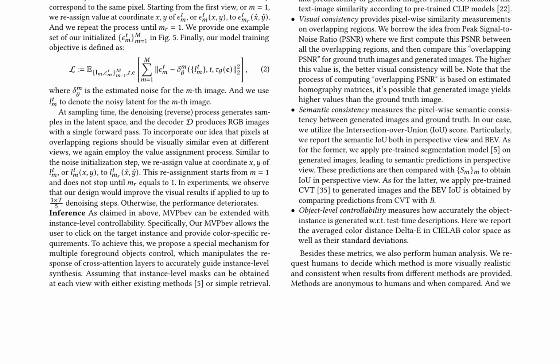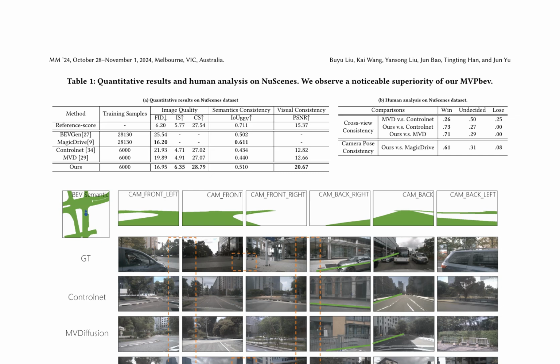The model is trained using a shared noise level for all multi-view images, and the noise values are enforced to be consistent across views. During inference, the denoising process generates samples in the latent space, and the decoder produces RGB images with a single forward pass. The model also allows for instance-level controllability, where the user can click on the target instance and provide color-specific requirements. This is achieved through a special mechanism that manipulates the response of cross-attention layers to accurately guide instance-level synthesis.